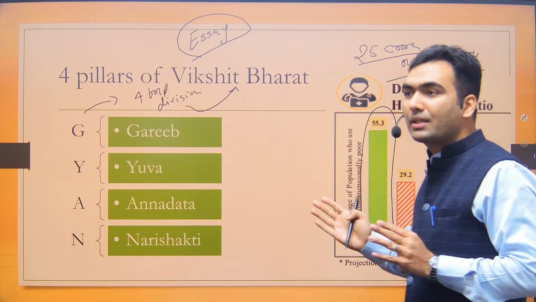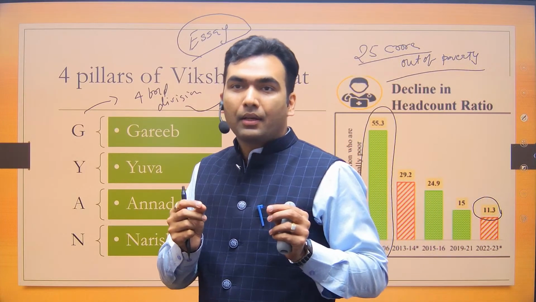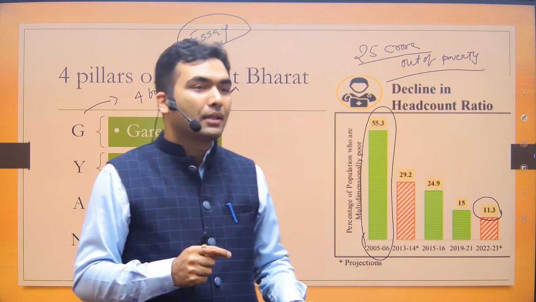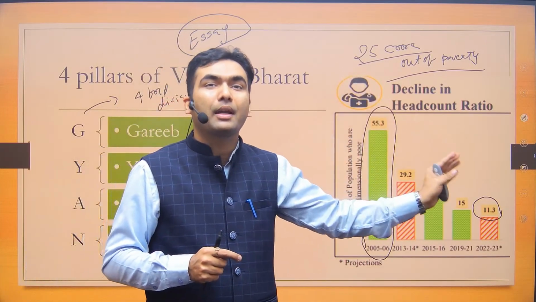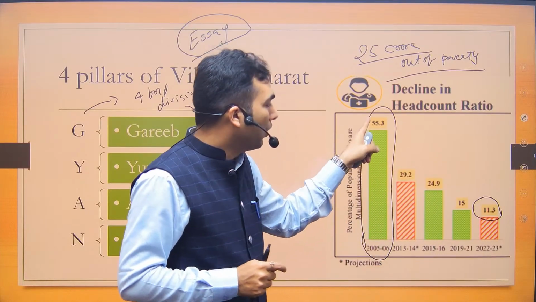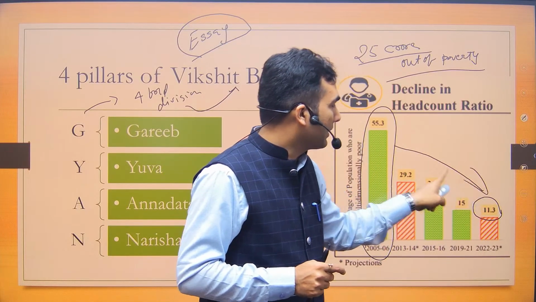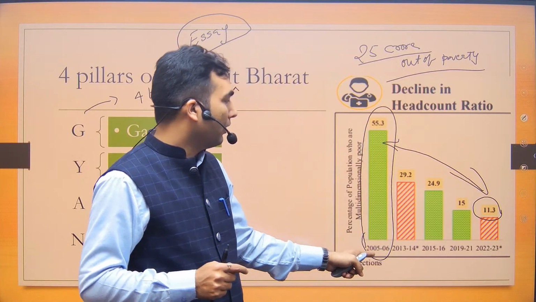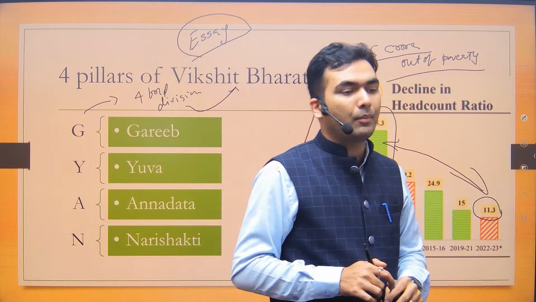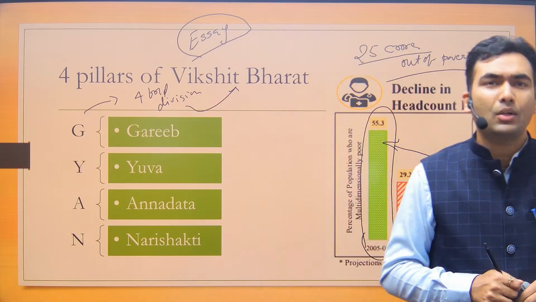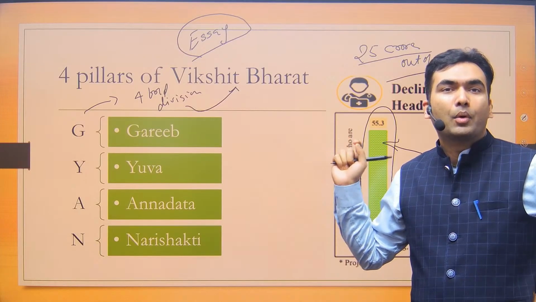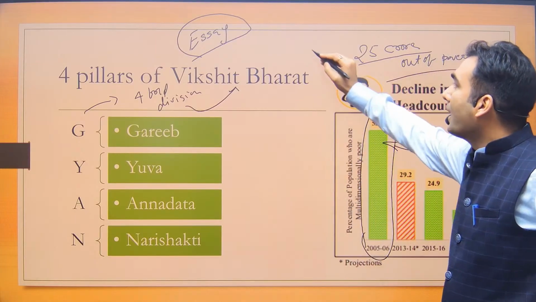You can also use this data in, say, LPG reforms related questions, that in post-reform era, the poverty reduction has been happening at a very fast rate. So the same data can be used in multiple places. You always have to use this comparative analysis. Okay, that in 2005-06, 55.3%. Now it is only 11.3%.